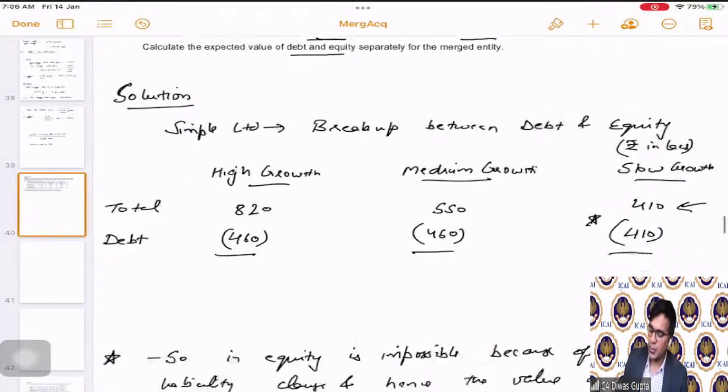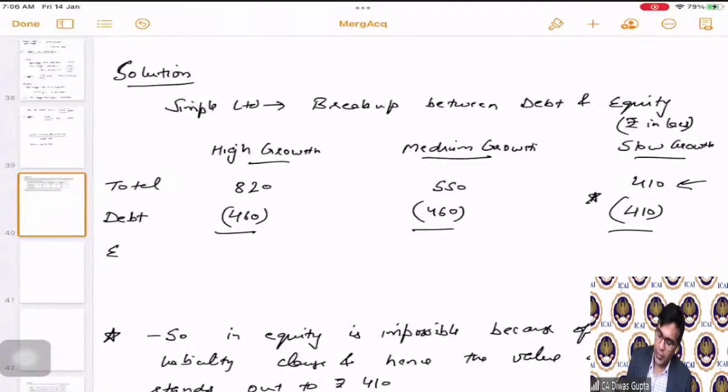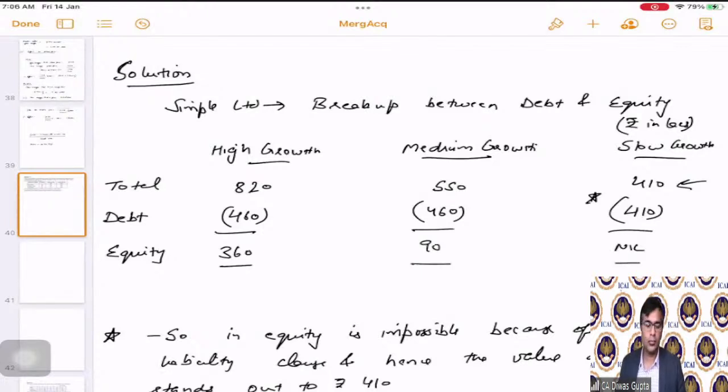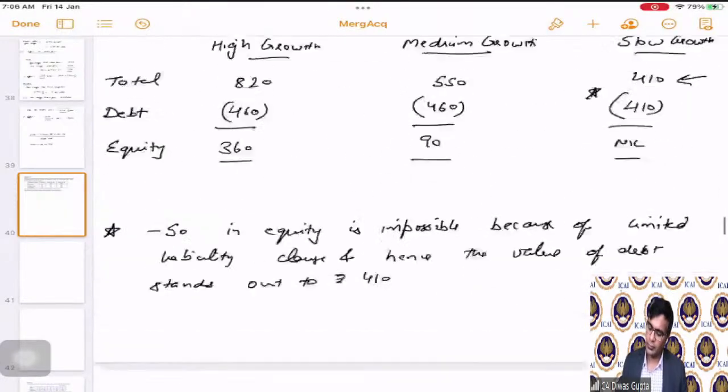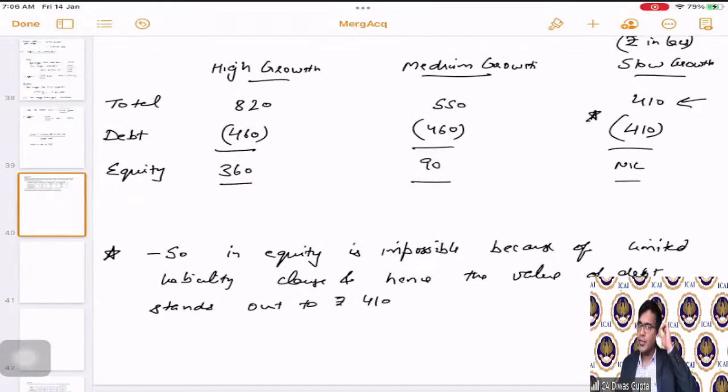Okay, students. So hence the value of equity comes out to be 820 minus 460 is 360, 550 minus 460 is 90, and this is going to be nil. First of all, we have calculated the proper split between debt and equity for Simple Limited.